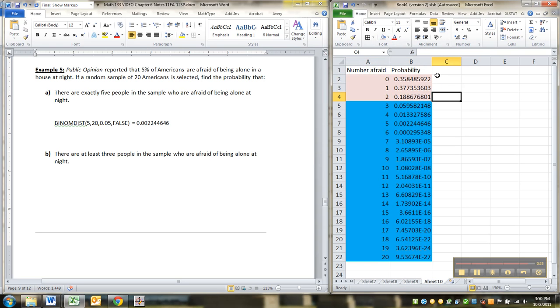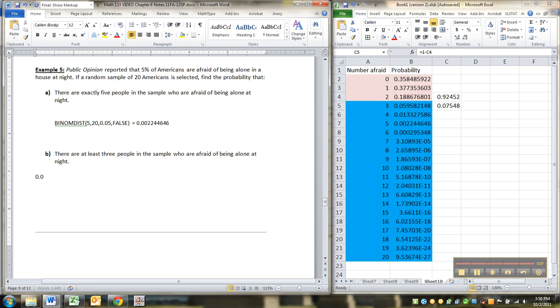Find those 3, add them up, and take it away from 1, and you'll have it. So equals sum of these 3, equals 1 minus that, and that's the answer we were actually looking for. So it's 0.07548. All right, that's how to find that one.